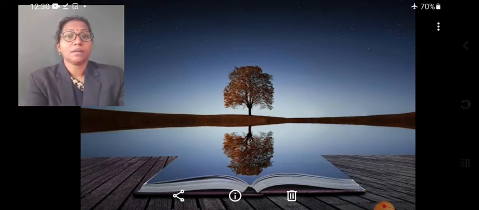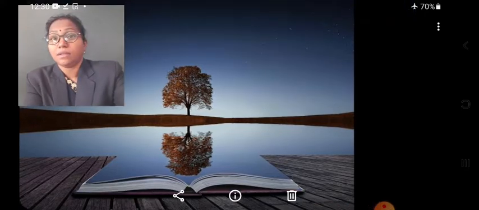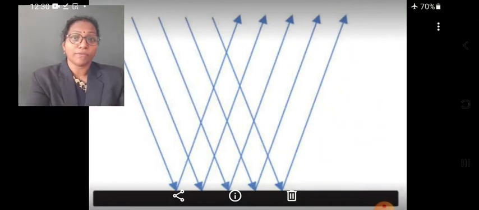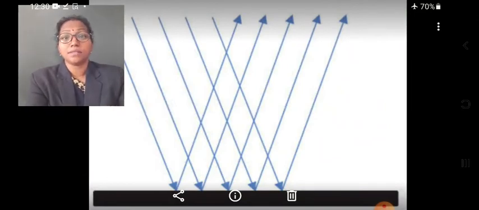Students, when the reflected light reaches our eyes, we see objects. So this phenomenon is very important in our daily life. There are two types of reflection, that is regular reflection and irregular reflection.